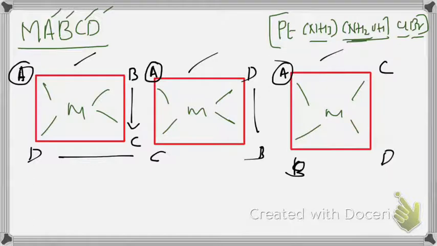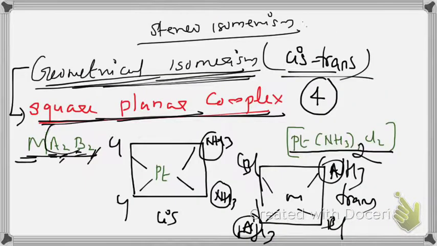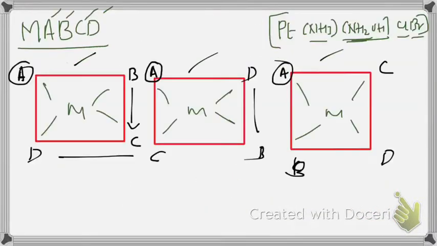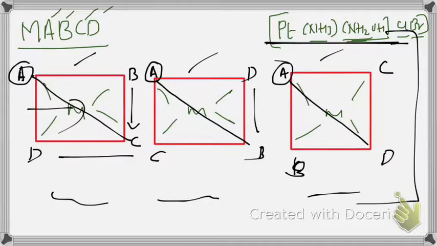Here cis-trans kind of naming is somewhat difficult because there are no similar ligands to say whether it is cis or trans. In previous cases, 2 ligands were the same, but here there are no common ligands. So we can say C trans to A, B trans to A, D trans to A. Those are the 3 kinds of isomers. You can draw the picture of this example also. You draw it in the examination. In addition to the general formula, we are expecting the real example also.